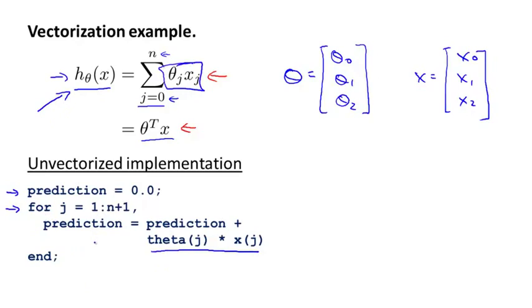By the way, I should mention, in these vectors that I wrote over here, I had these vectors being 0 indexed. So I had theta 0, theta 1, theta 2.